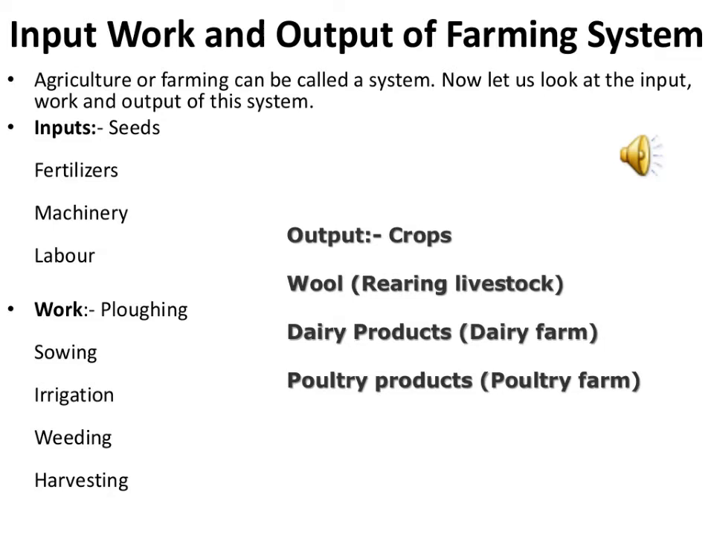And then we have processes. That means what we do with the inputs, how we use them. Firstly, ploughing is done and then sowing, irrigation, weeding and harvesting. And finally we have outputs, which means what we gain from the entire activity. That is crops, wool, dairy products and poultry products.